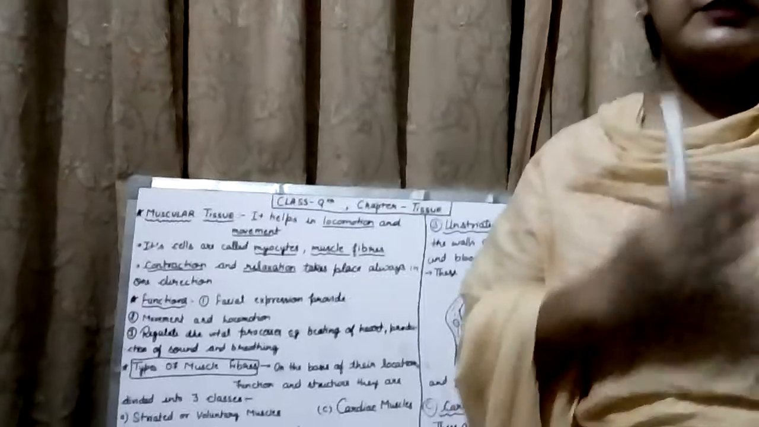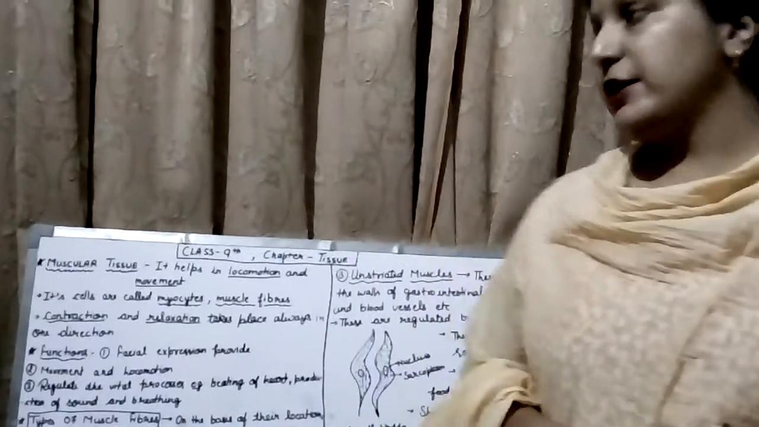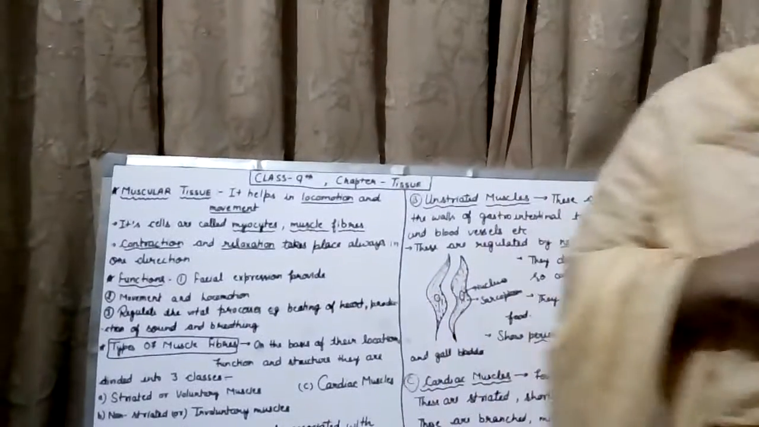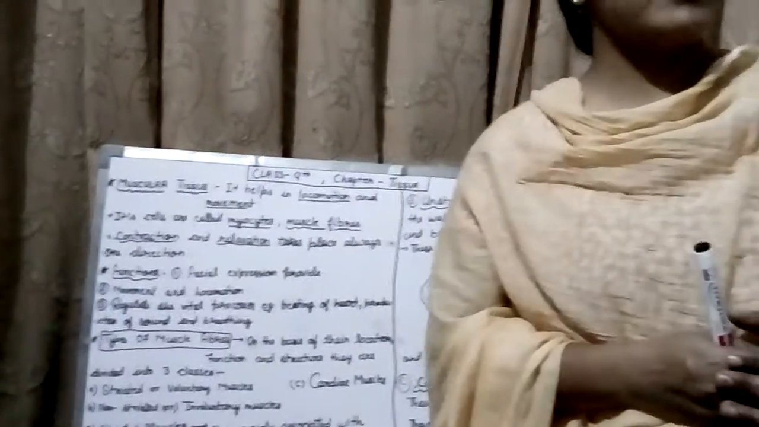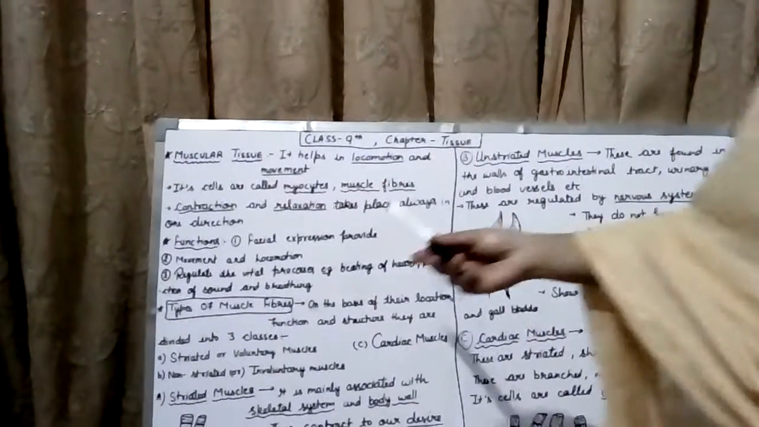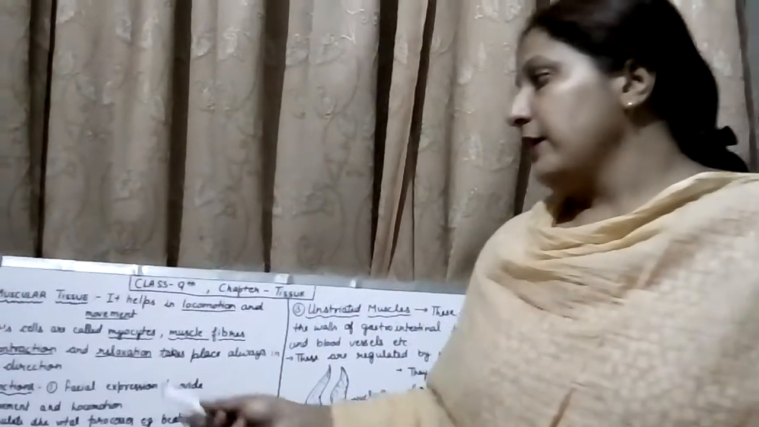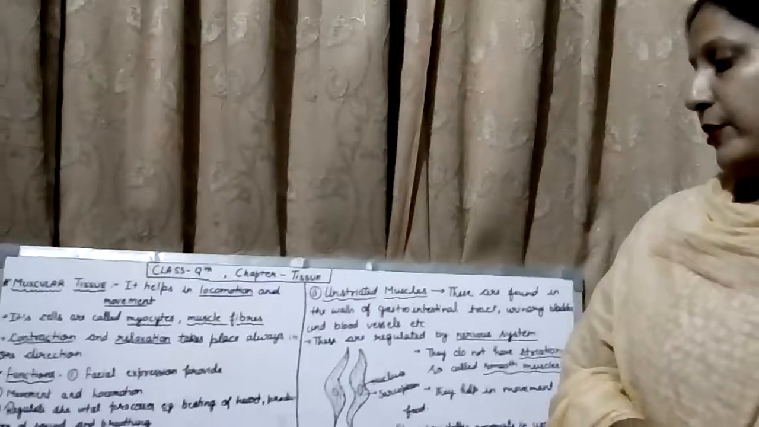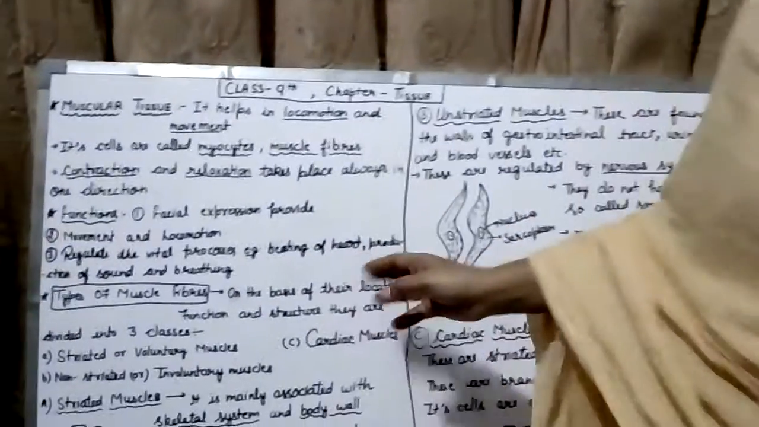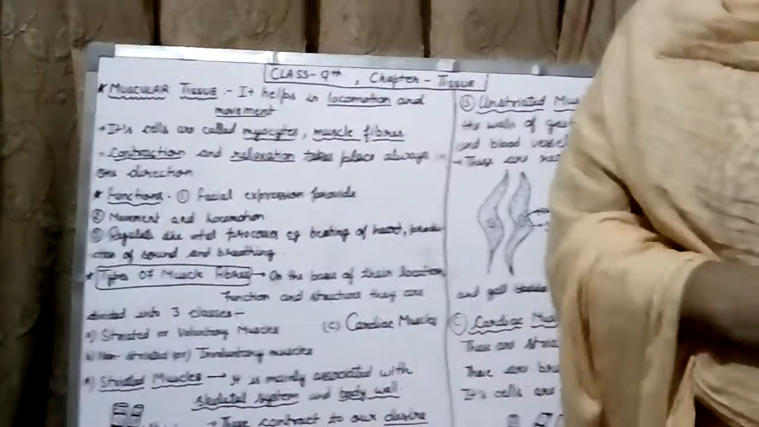Now, the cells present in the muscular tissues are known as muscle fibers or myocytes, and they have a special type of cytoplasm known as the sarcoplasm. They are multinucleated or uninucleated. Their functions: they help in facial expressions, in the movement and locomotion of the body organs, and they regulate the vital processes of our body, that is the beating of the heart, production of sounds, and breathing also.